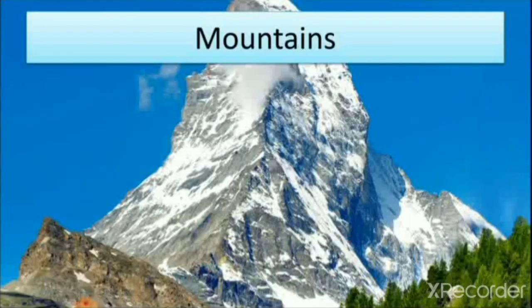We cannot make mountains. We can build a house. We can make a mountain from sand, but we cannot build a real mountain. So a mountain is a natural thing. Mountains do not move from one place to another place. For so many years, mountains have been there.